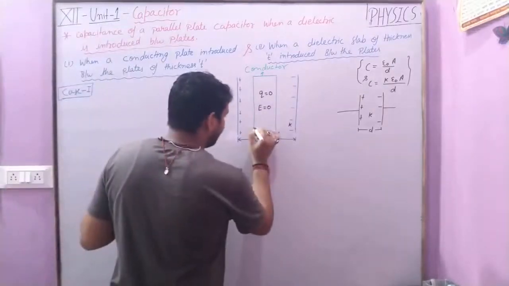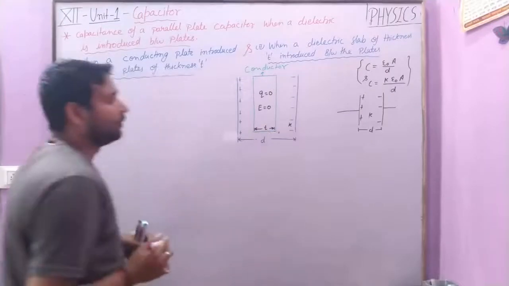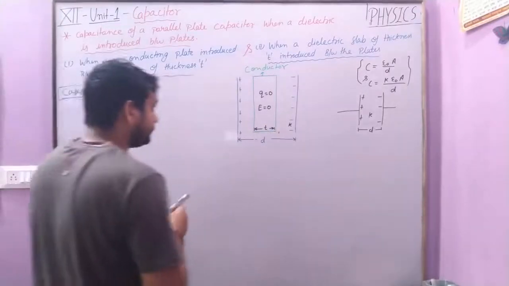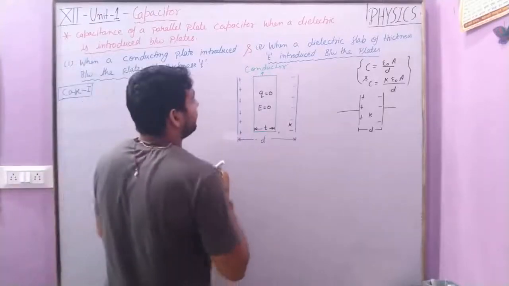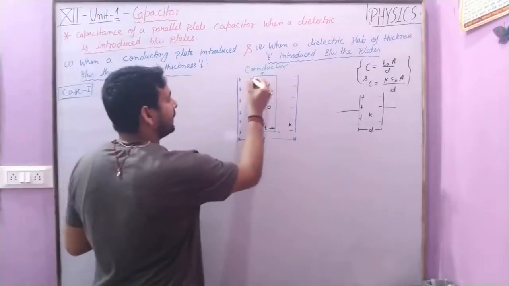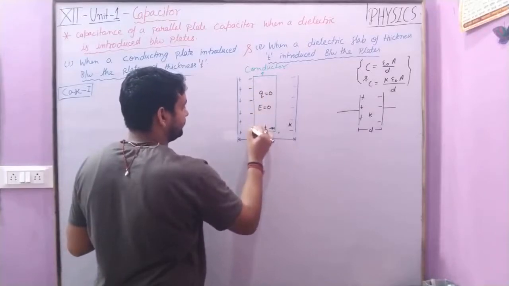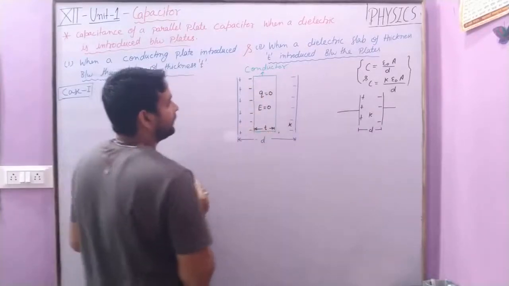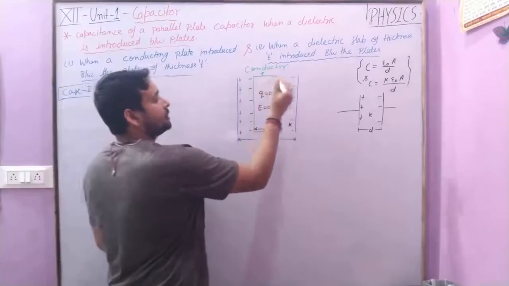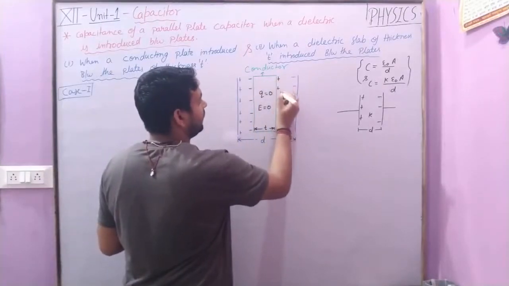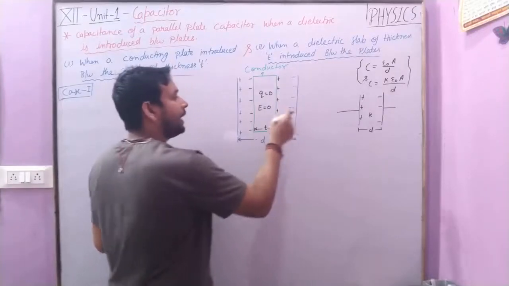As the thickness of the plate is small t, according to the properties of electric field lines, at the outer surface of the conductor a negative charge is induced, and due to the polarity, the positive charge is induced at the other surface near to the negative plate by induction.